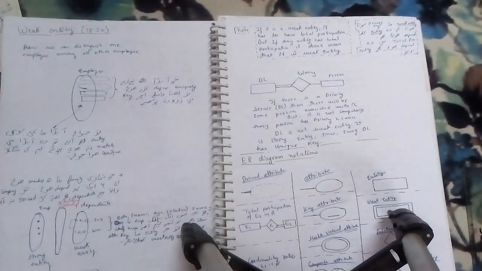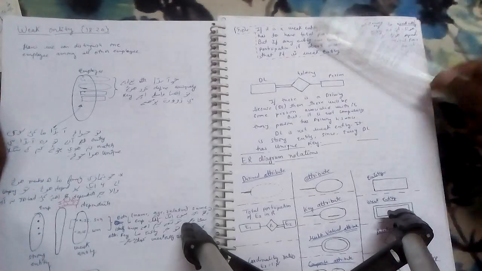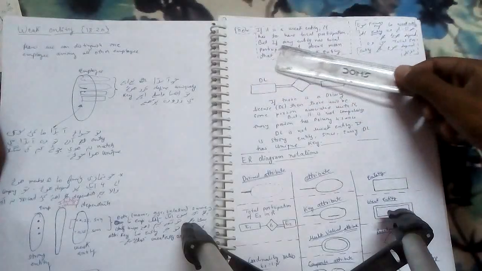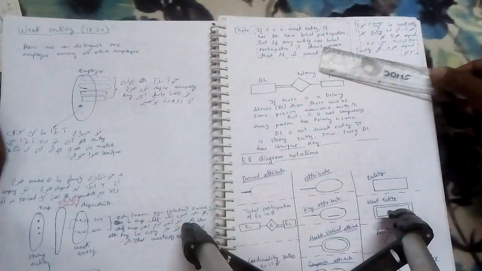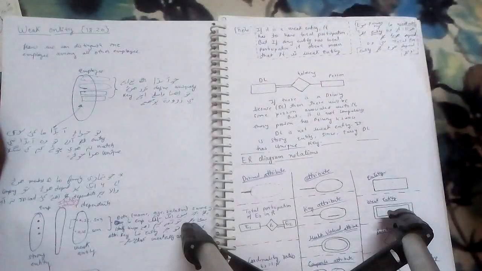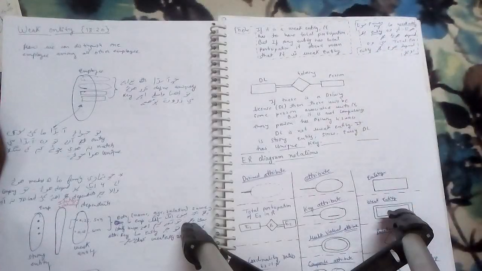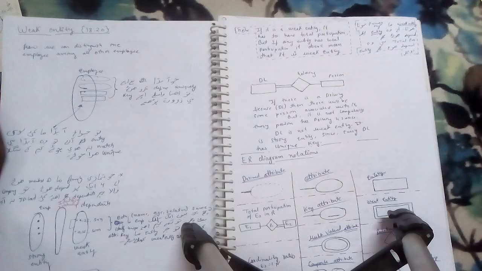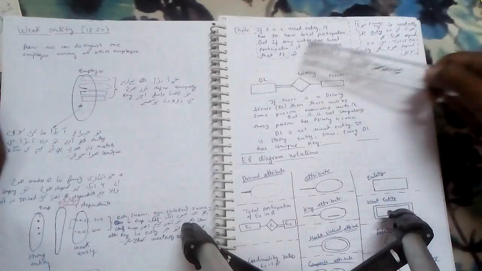Okay, so now we're going to discuss the notations of the ER diagram. But before going to the notations, I would like to discuss a little bit about this: if it is a weak entity, it has to have total participation. But if an entity has total participation, it doesn't mean that it is a weak entity. So you can note that a weak entity should always have total participation. If it is a weak entity, it must have total participation. But if you see some ER model having total participation, it doesn't mean that it is a weak entity.